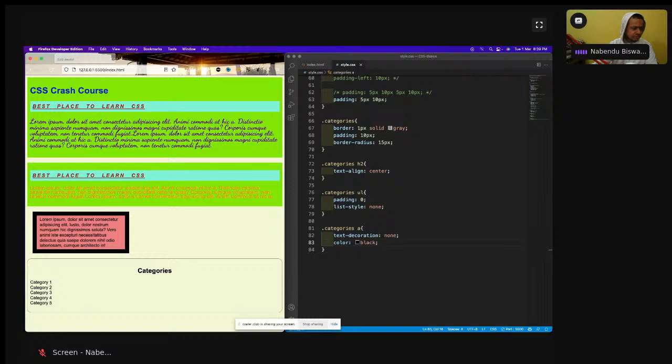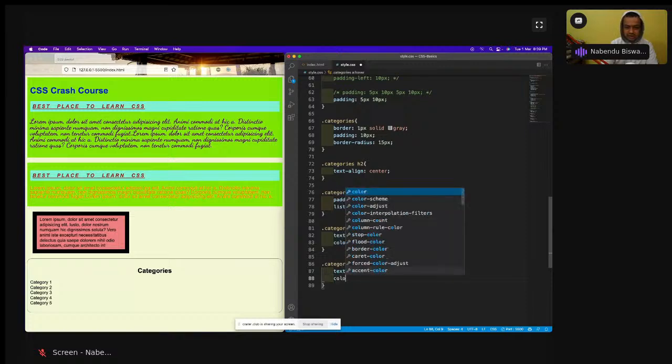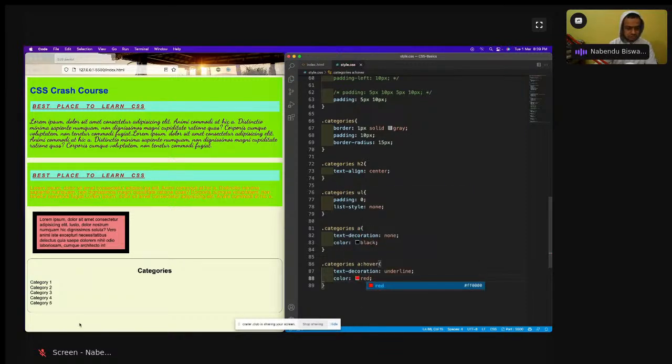Now I need to have some hover styling here. So dot categories and a and hover, and maybe text decoration underline. Yeah, text decoration underline, why not? Because only when I hover, the text decoration underline will be shown. And maybe another thing I will do, color as red. So yeah, it is good.